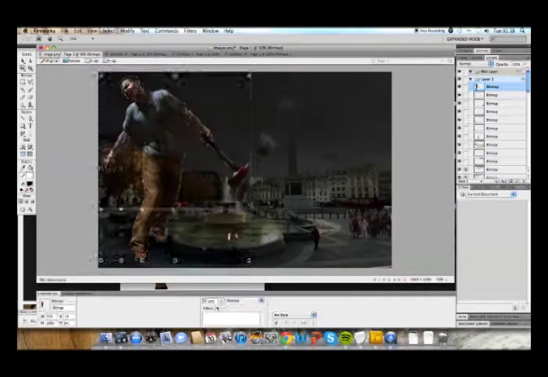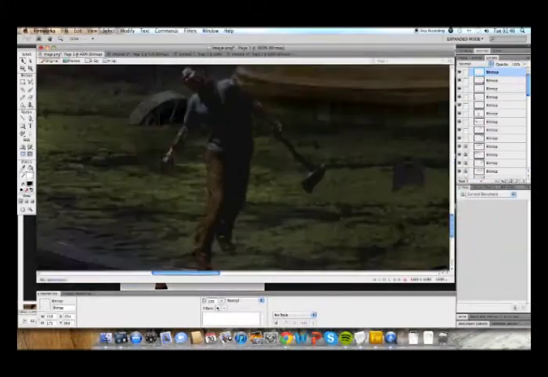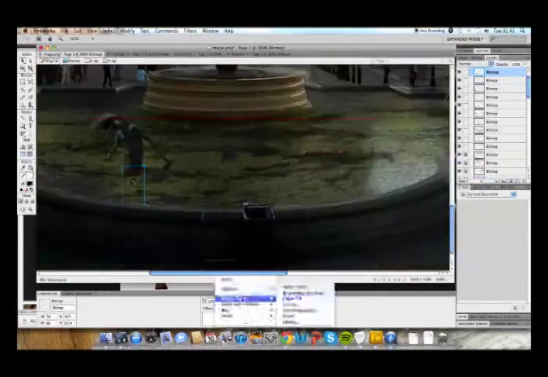Finally, adding props such as zombies and a tank to add emphasis, and making minor changes to parts of the scene.